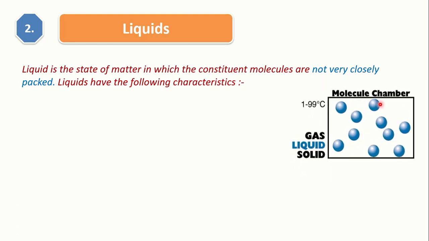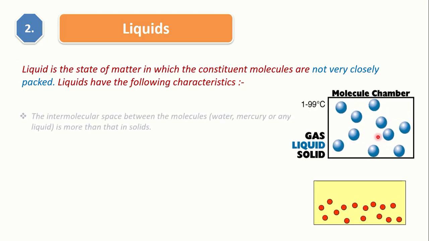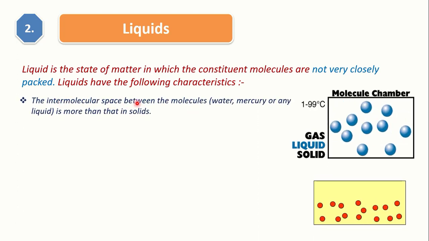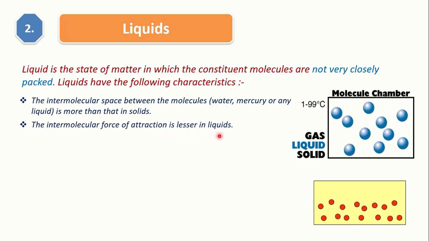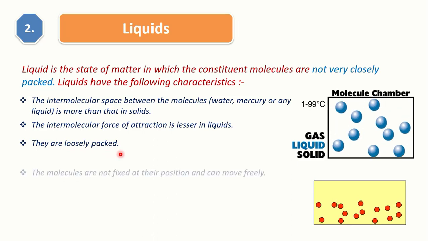We can see the motion of liquid molecules in this picture. The intermolecular space between the molecules, for example in water, mercury or any liquid, is more than that in solids. The intermolecular force of attraction is lesser in liquids. They are loosely packed.